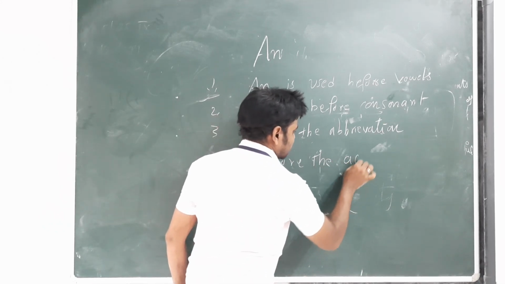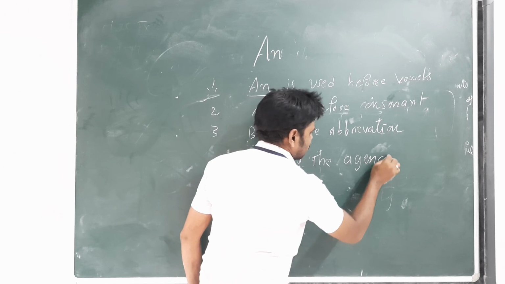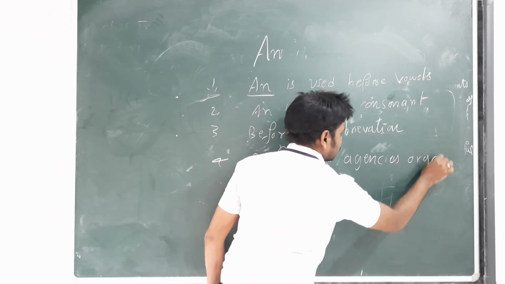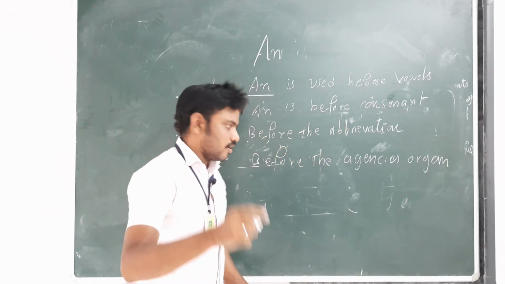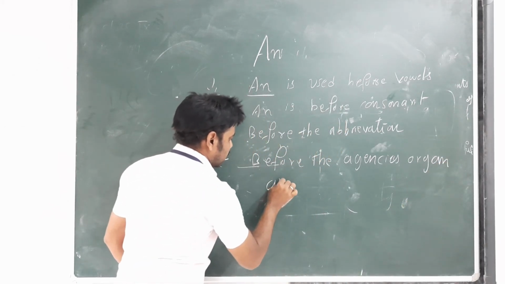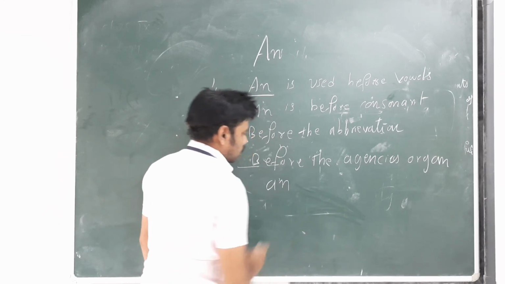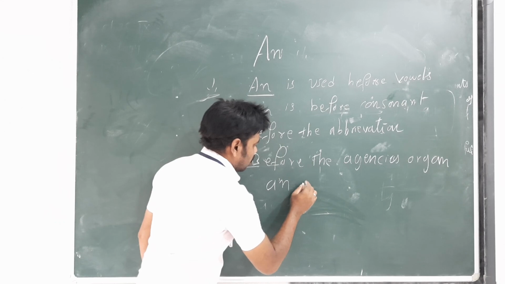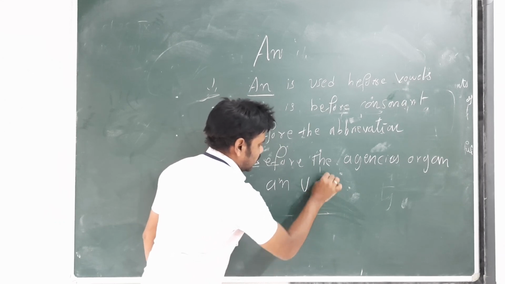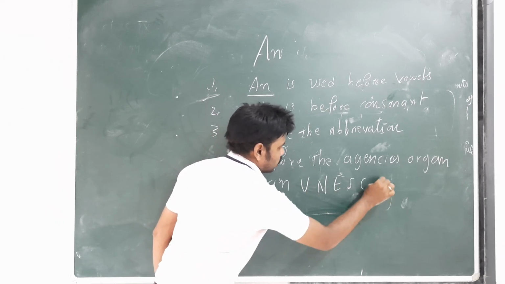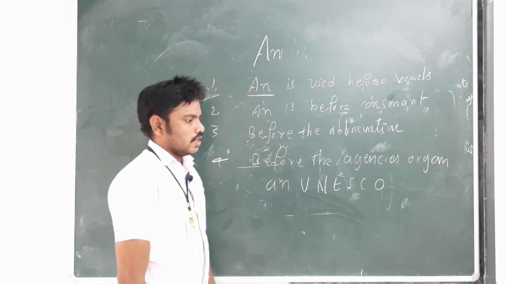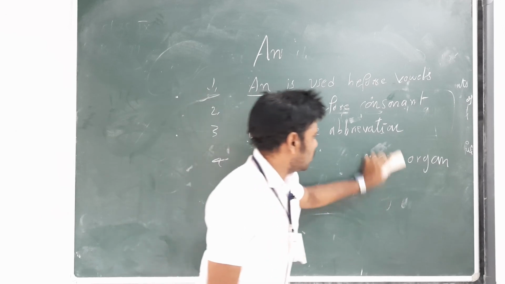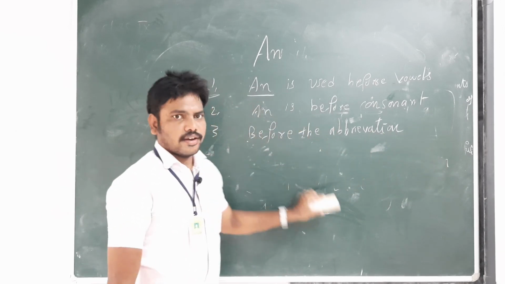Next, fourth point, when we use before the agencies or organs, we should use only an. For example, an UNESCO. So like that, we use an article.